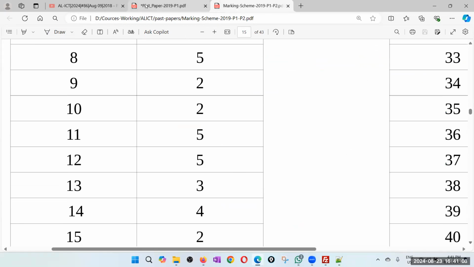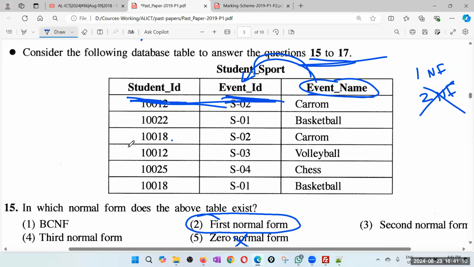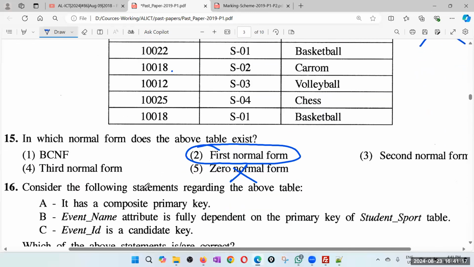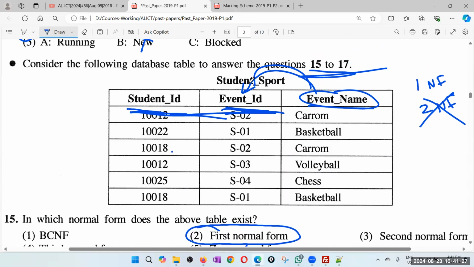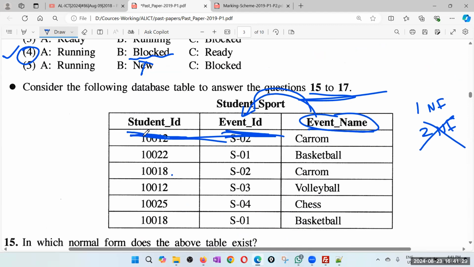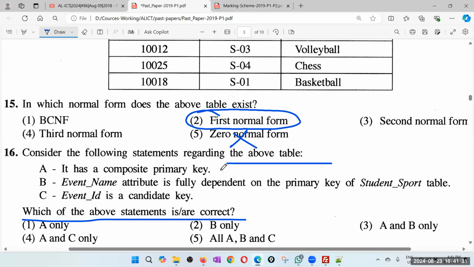Second. So if you have any questions, doubts, anything that you want to clarify, let me know. Otherwise, I'll go forward. Right. 16th question. Consider the following statement regarding the above table. Which of the above statement is correct? It has a composite primary key. Yes, because it's a connecting table. This should be the composite primary key. I'll say yes.